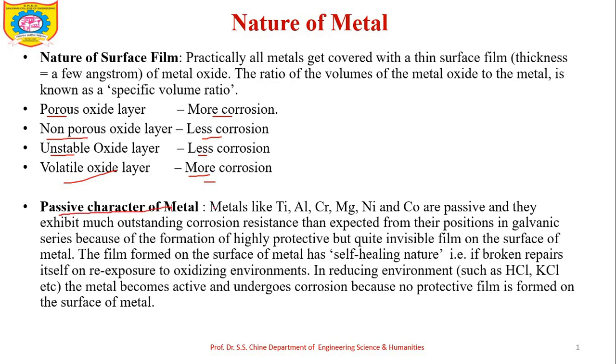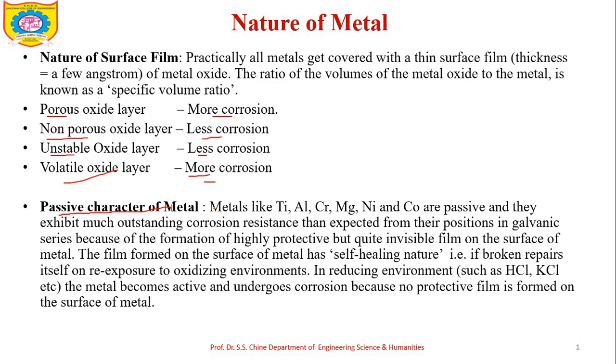Then the next factor is the passive character of metal. In some metals there is an active-passive transition, and that phenomenon is known as passivity. Some metals are initially very active, meaning they act as an anode and undergo corrosion.